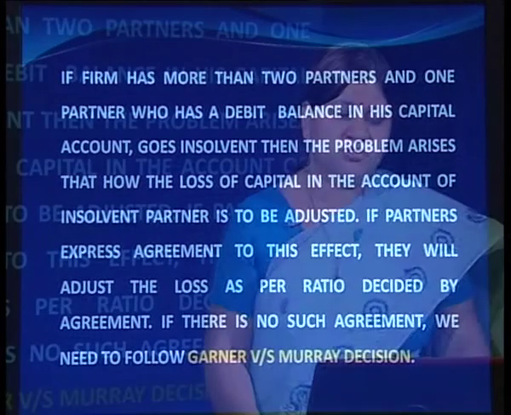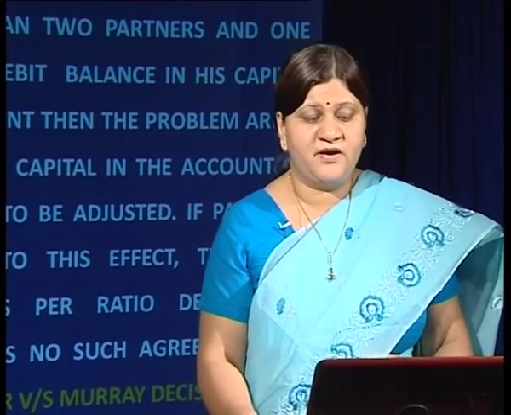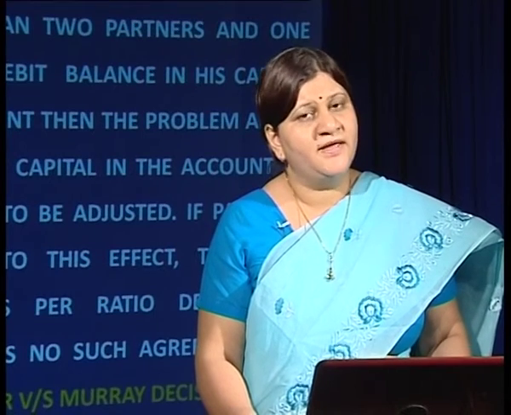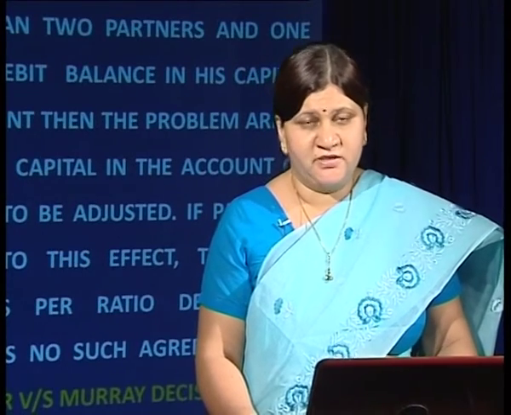So, under this situation, there are two or more partners and one of the partners has become insolvent. Now, the loss which has arisen on account of one of the partners becoming insolvent can be met by making an agreement, and where there is silence in the agreement, we can follow the Garner versus Murray decision. Where there is an express agreement, the implied or general rule cannot supersede it, but where the express agreement is absent, we will follow the general rule.